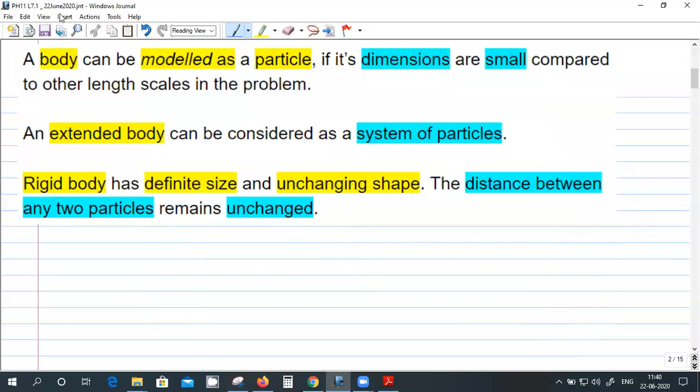So what do you understand by modeling? What is a model? The body can be modeled as a particle if the dimensions are small.